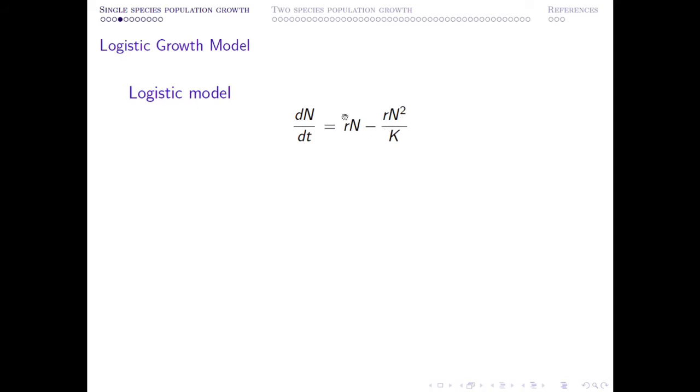Why? Because this is a growth rate that depends only upon population density, and this is the growth or decay rate that depends upon interaction between two individuals of the same species. So that's why sometimes it is called the intraspecific competition term. So that means suppose this